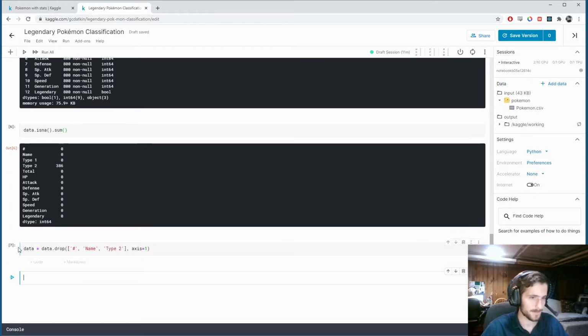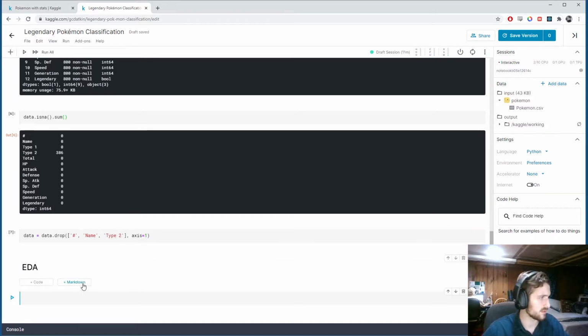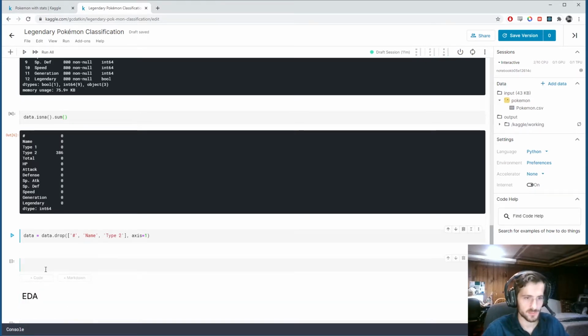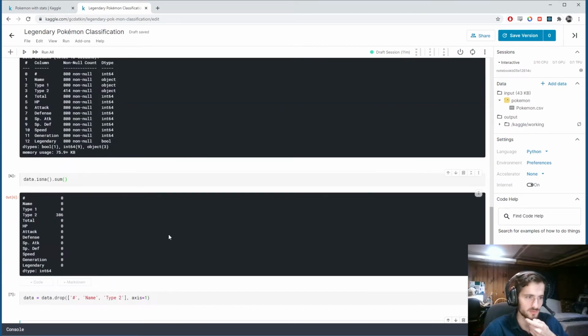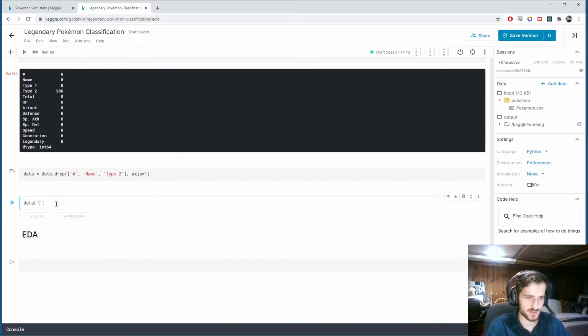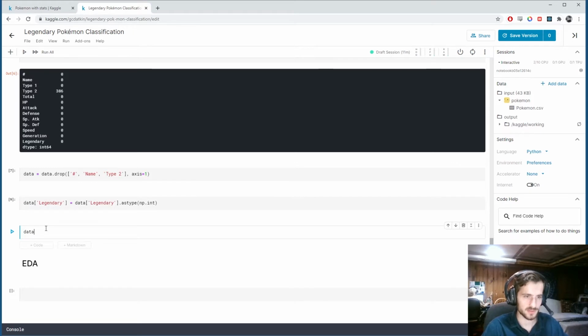So now I'd like to do a bit of EDA, exploratory data analysis. And actually, one more thing before that, I'm just going to turn the legendary column into ones and zeros instead of true and false. It's very easy to convert. We just do data['legendary'].astype(np.int), and that will just convert it to zeros and ones. Whoops. So we'll just set that equal. And now let's take one more look at our data.